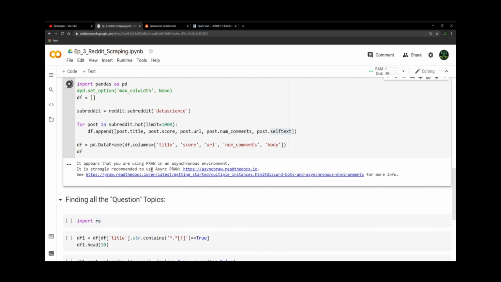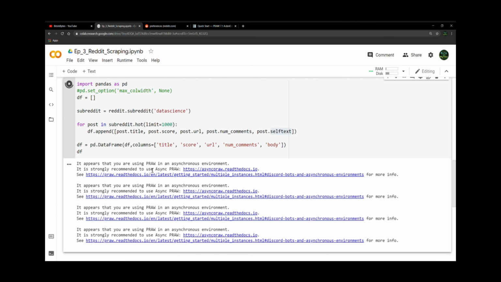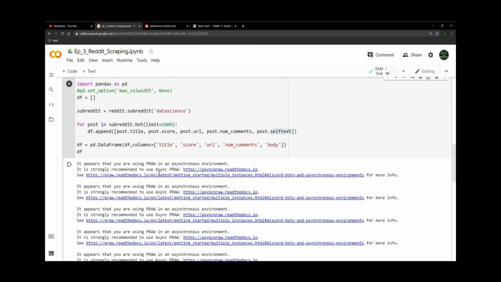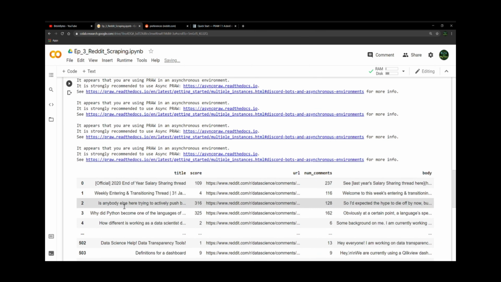And we're going to get this warning. I think this warning is probably because I'm running this in Colab. If you're running it in Colab, you'll get these warnings as well. If you run this code in just Jupyter Notebook on your local machine, you probably won't get the warnings, but unless you set up async PRAW, which I haven't yet, you're going to get that warning. So nothing to worry about. If you do this a lot, you would want to do it the right way.